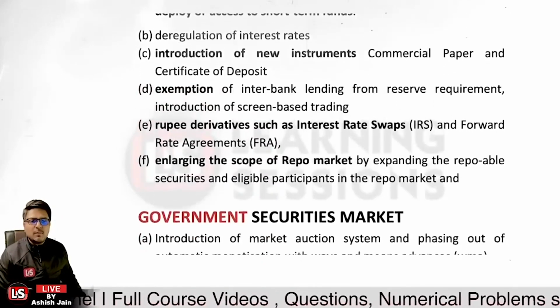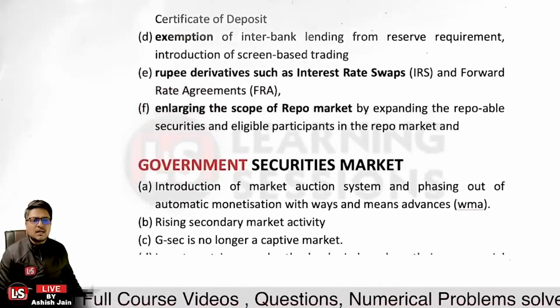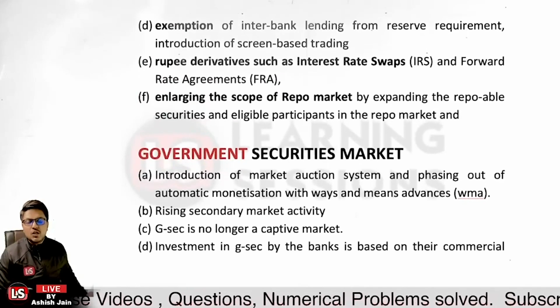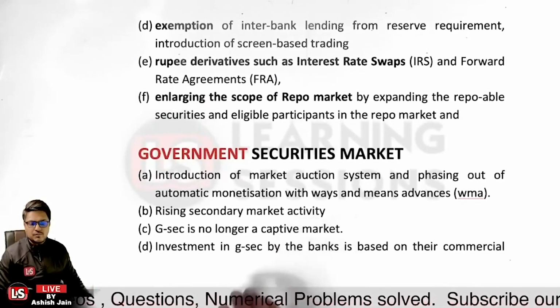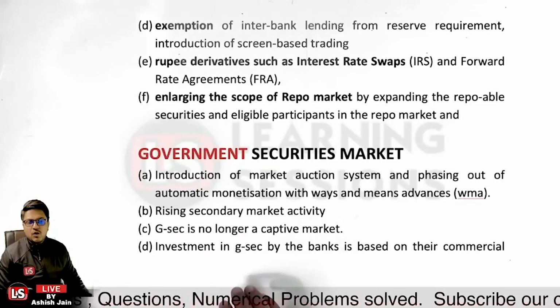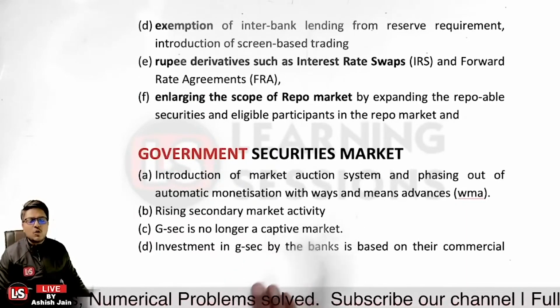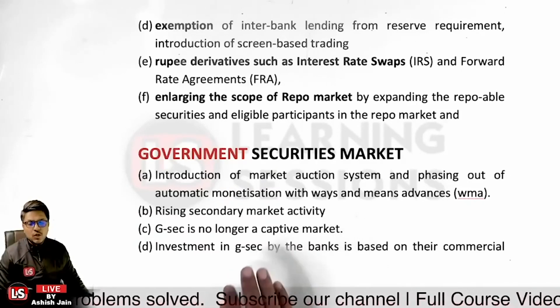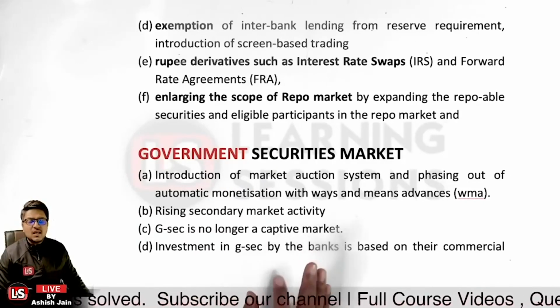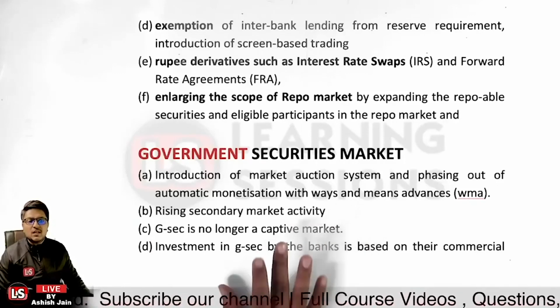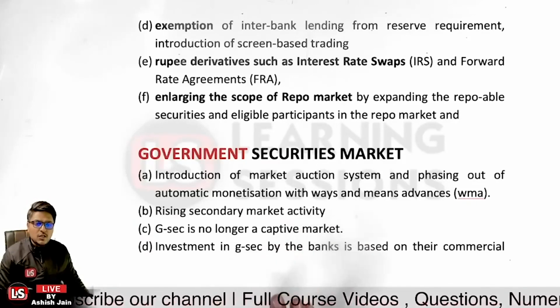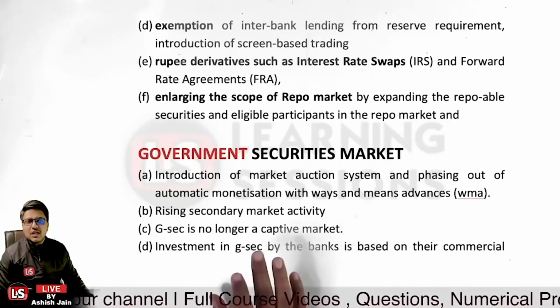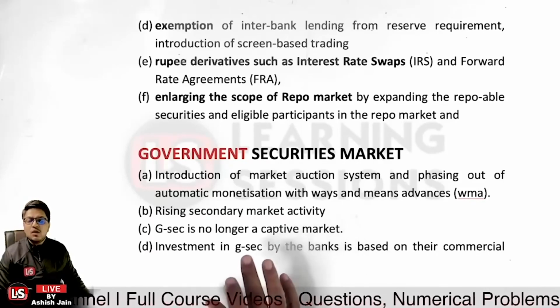Now it is related to the government securities market. So now the auction system is introduced, and the automatic monetization through ways and means advances is phased out. Now the ways and means advances is phased out and the market auction system is introduced, and further the secondary market activity is now rising.